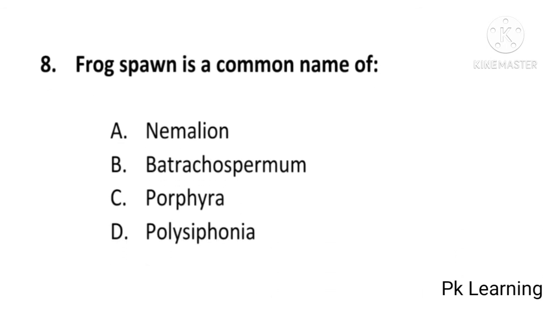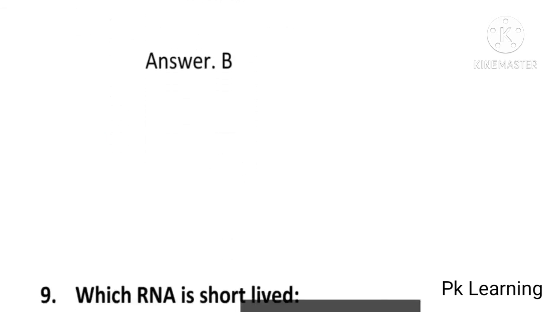Frog spawn is a common name of Nemmelian, Batrachospermum, Porphyra or Polysiphonia? And answer is B. Batrachospermum. Frog spawn is a common name of Batrachospermum. B is correct option. And next question is: